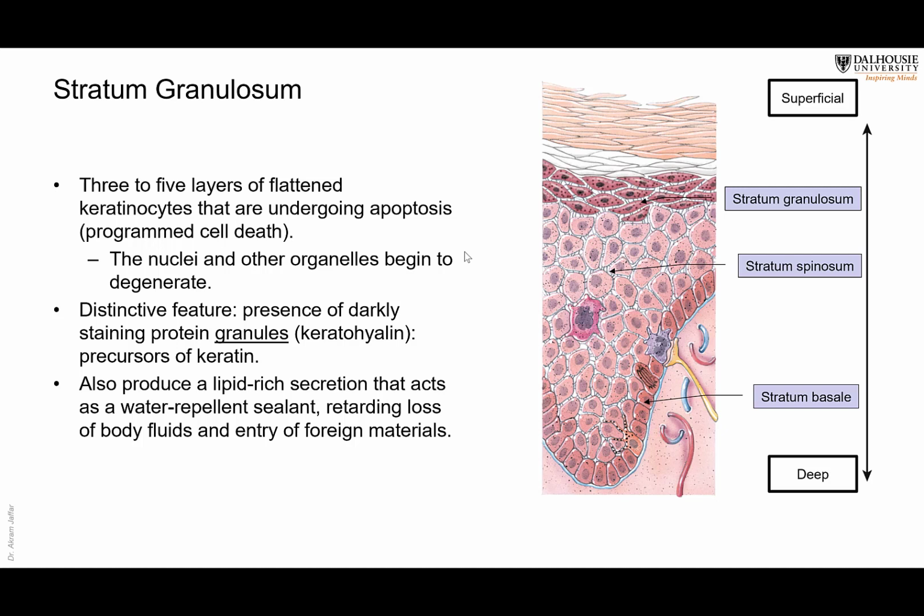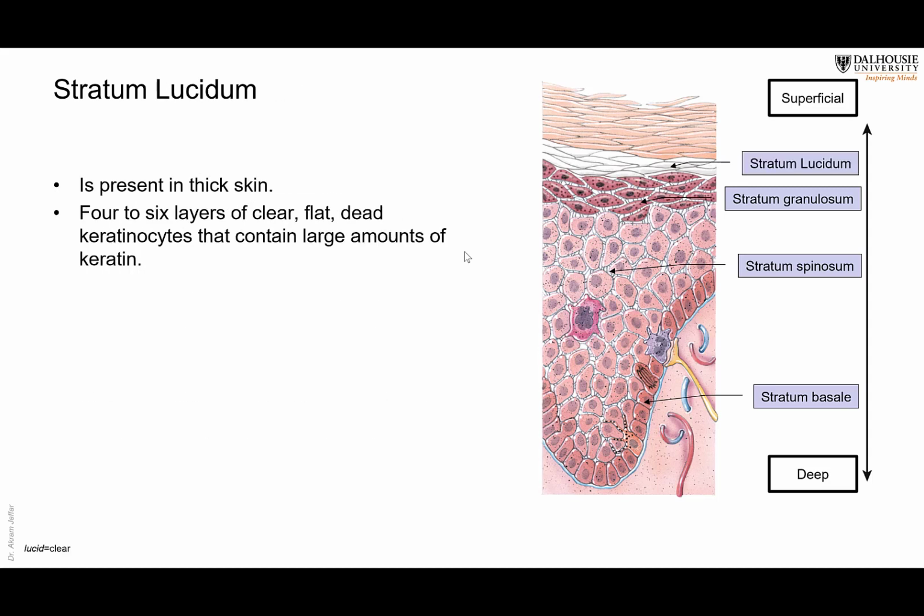Also these cells produce a lipid-like substance which acts as a sealant for the cells and prevents the passage of water. It seals the cells of the skin and reduces the loss of body fluids, and it is also important from an immunological point of view, as it prevents entry of foreign material.